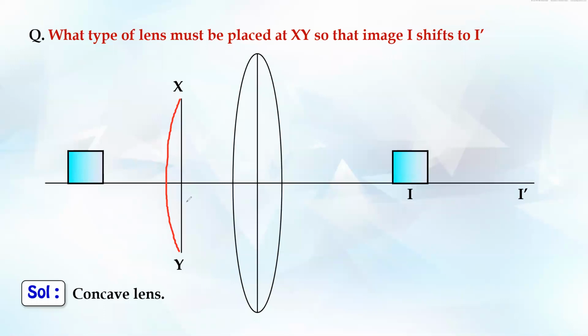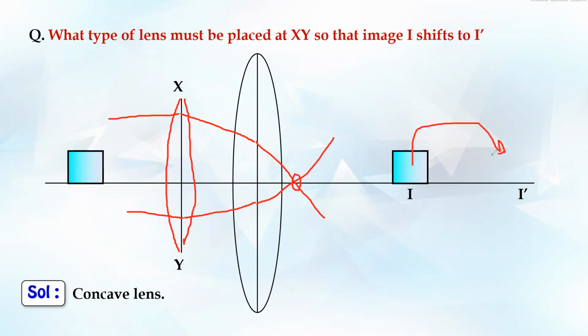मतलब for example, एक convex lens बना दिया concave की जगह पे. So जो भी ray of light जाएगा, right? जो भी ray of light जाएगा, can I say it will converge a little? And this convex lens will converge it still more. Which means ये जो object है वो eye के जगह पे उसके पहले ही आ जाएगा. We don't want that. We want that image after eye. So hence we cannot use a convex lens.